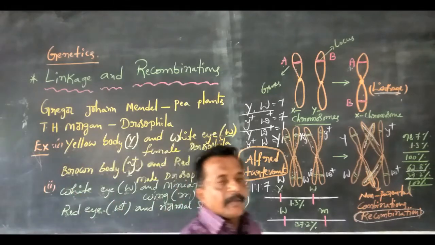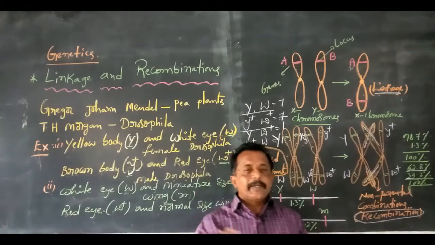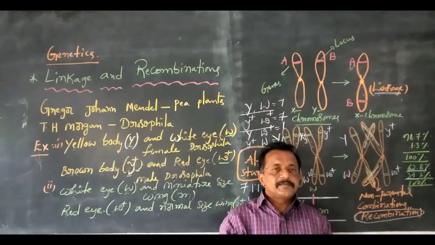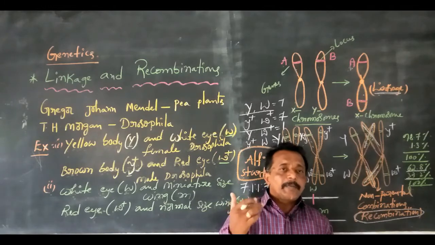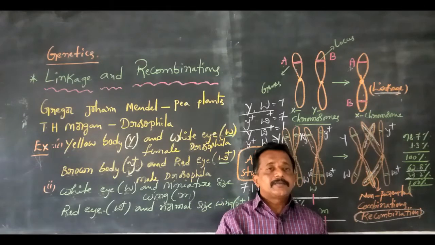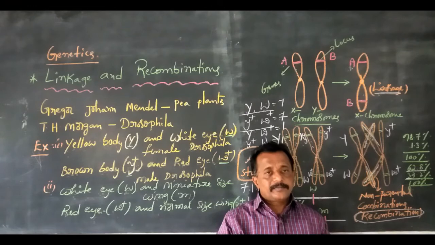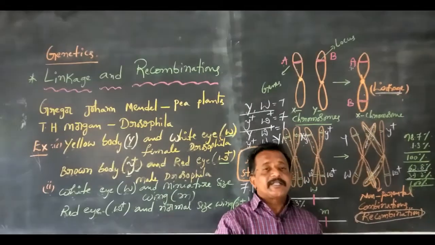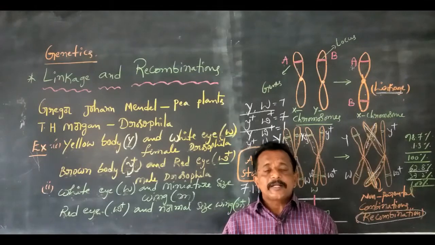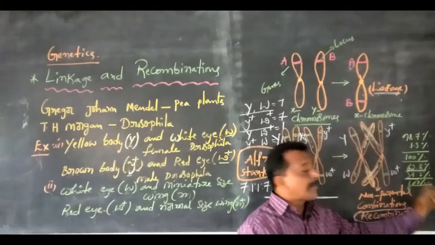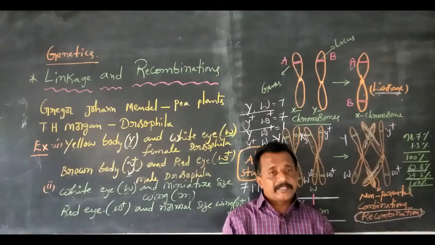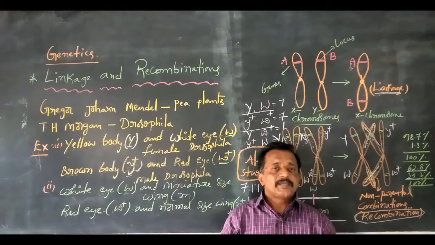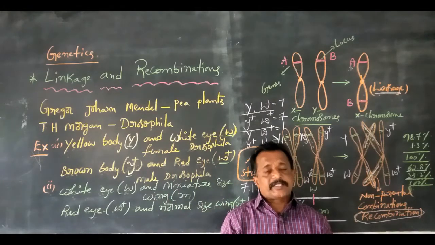Because in cross A, parental phenotypes appeared 90% and non-parental recombinations appeared 10%. In cross B, parental combinations appeared 70% and non-parental combinations appeared 30%. These two examples show linkage and recombinations.